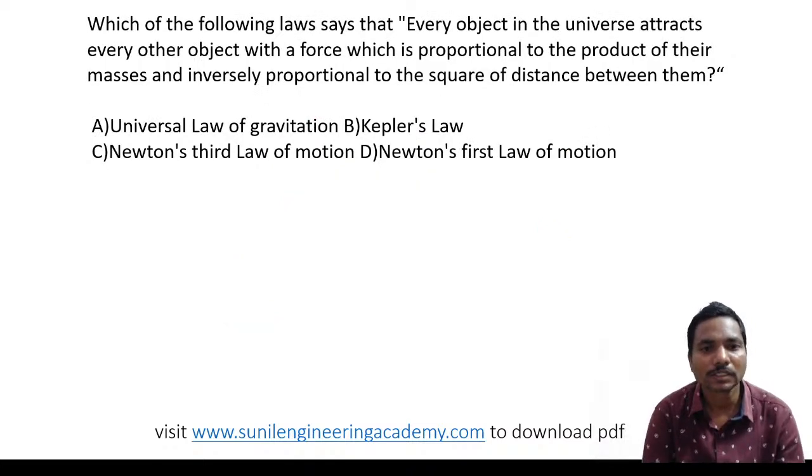Which of the following laws says that every object in the universe attracts every other object with a force which is proportional to the product of their masses and inversely proportional to the square of the distance between them? A very easy question again.